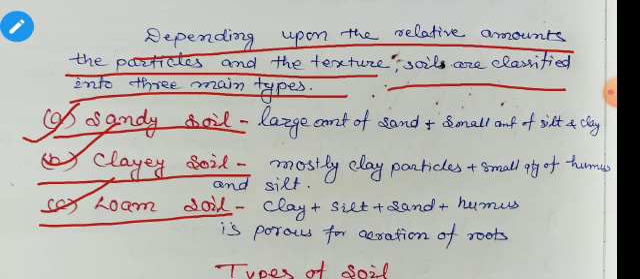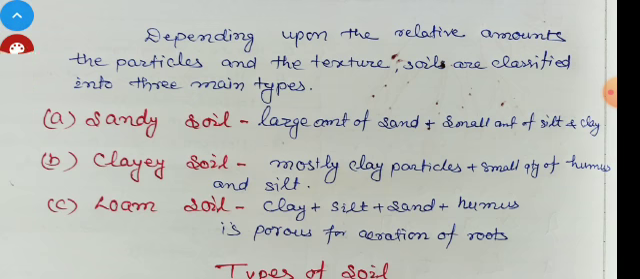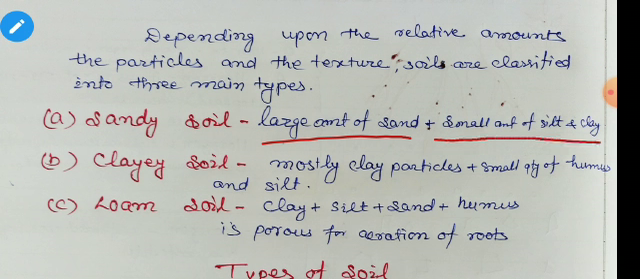First, we'll discuss, student, sandy soil. In sandy soil, a large amount of sand and a small amount of silt and clay are present. Or simply we can say the mixture of a large amount of sand and a small amount of silt and clay is called sandy soil. Next is clay soil.